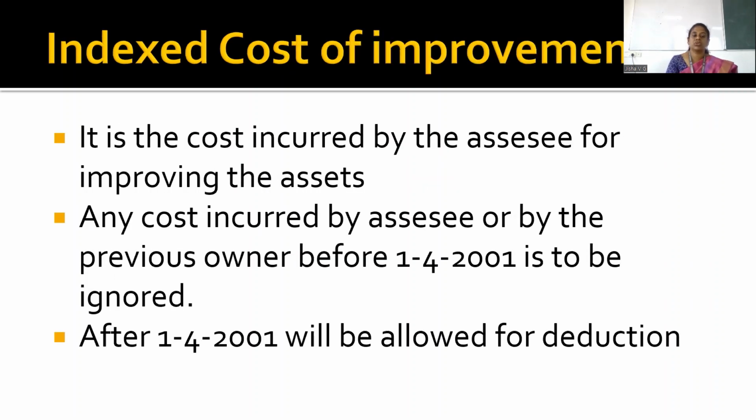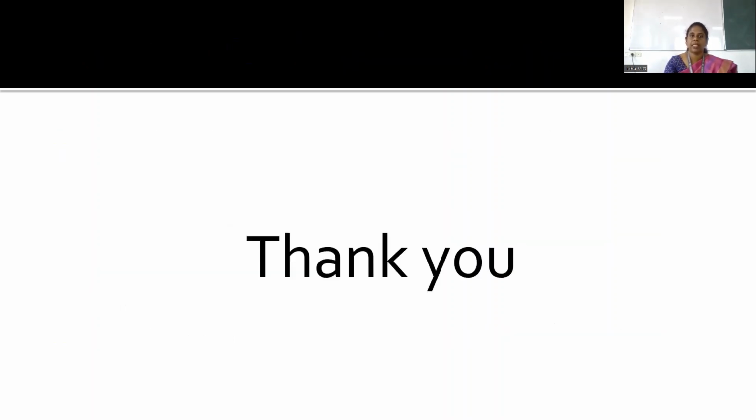The next is indexed cost of improvement. Any improvement you have done, if you are computing long-term capital gain, then you use the indexed cost of improvement. Improvement is any improvement you have done on the property, right? If you made any improvement before 1/4/2001, that should not be taken into the calculation. Any improvement on the property done after 1/4/2001 can be considered for computing the capital gain.